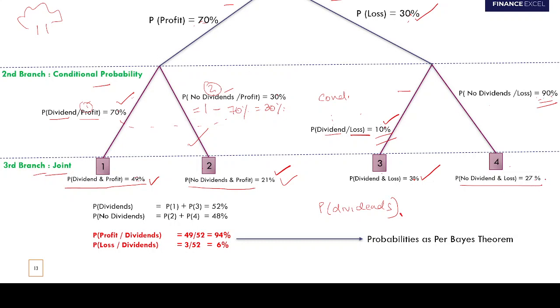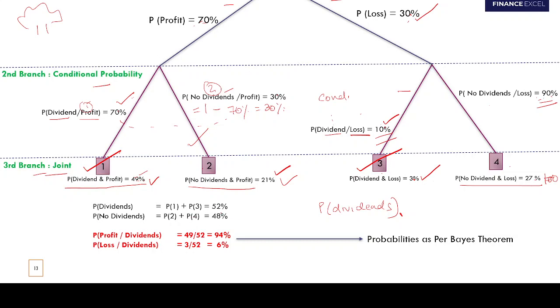So guys, out of these 100 cases, in how many cases is the company paying dividends? Out of these 4 cases, the company is paying dividends at node 1 and node 3, right?